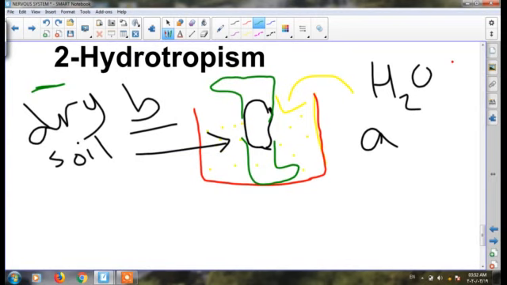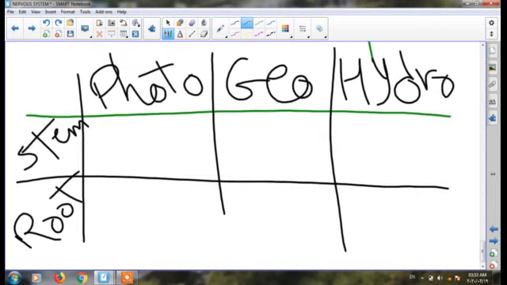But the root bends towards water, so it is called positive hydrotropism. If we compare the three types of tropism, photo, geo and hydrotropism, the stem shows positive phototropism because it goes towards light, but negative in the other types. But the root shows negative phototropism, but positive in the other types, geo and hydro, because the root is found in the soil, and the soil contains geo and hydrotropism.